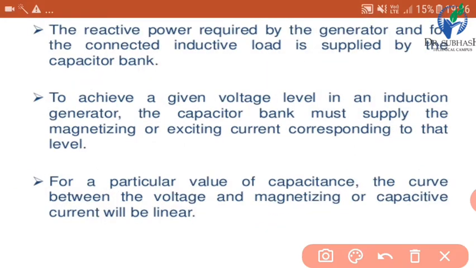The reactive power required by the generator and for the connected inductive load is supplied by the capacitor bank. So reactive power will be supplied by the delta connected capacitor bank that we have seen.